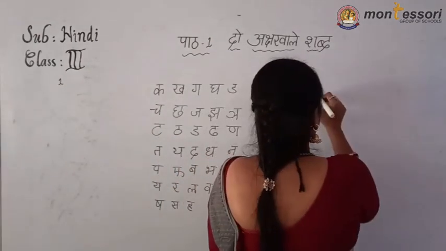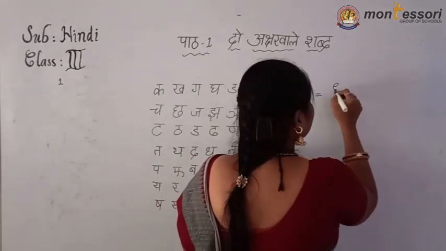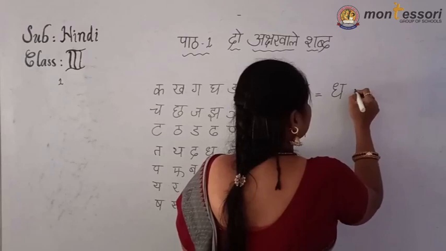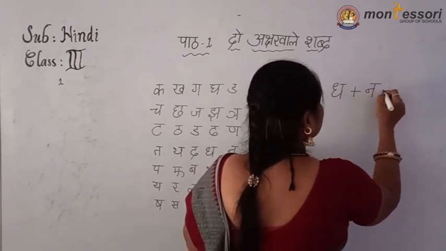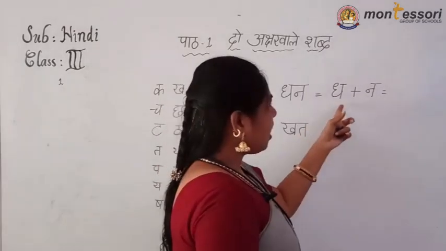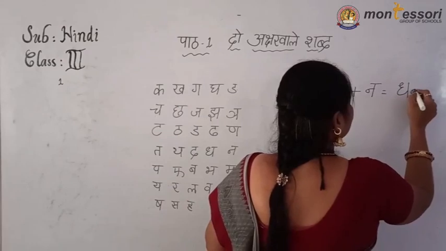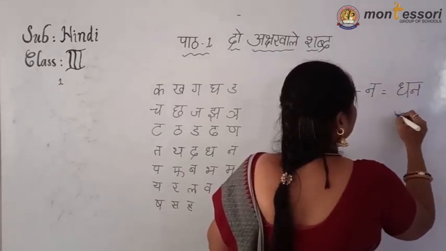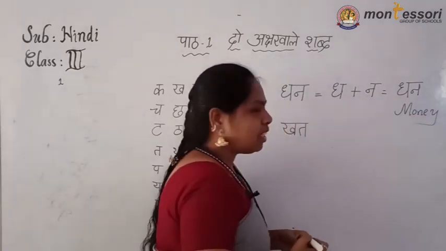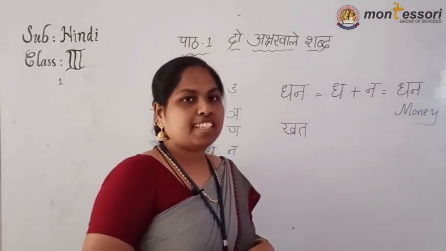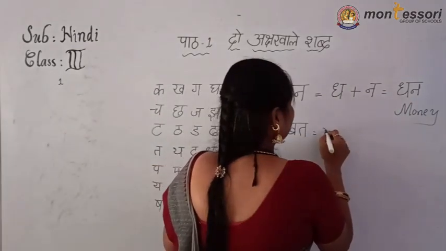First separate it. How are we going to separate? Only different letters. How many letters are here? Only 2 letters. Dha and na. Dha did not have a full header. It will become dhan. Dhan means money.